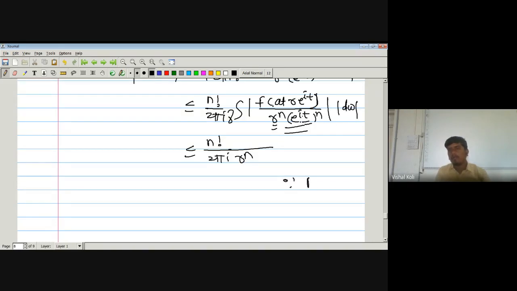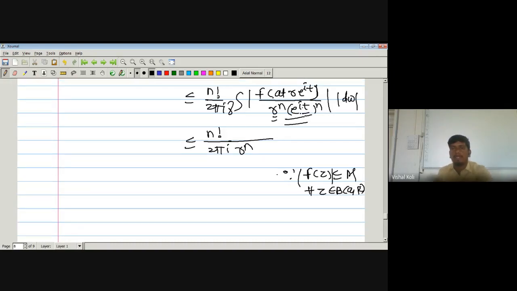We know that modulus of f of z is less than or equal to M for all z belonging to the open ball about a of radius R, that is capital R. Now suppose w is a plus r into e to the power it.